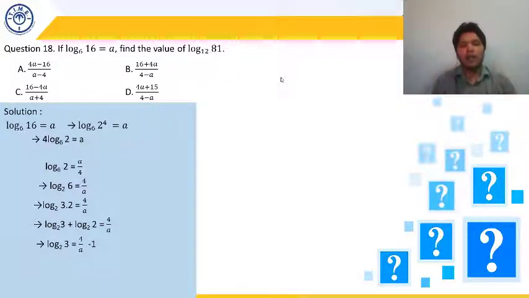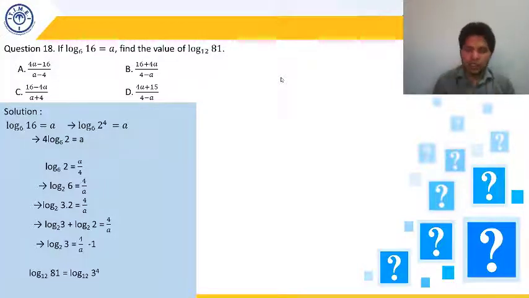Now let's move on to what has been asked in the question. So what has been asked? You need to find out the value of log base 12 of 81. So how do we get that value? Again, start simplifying. 81 can be written as 3 to the power 4.